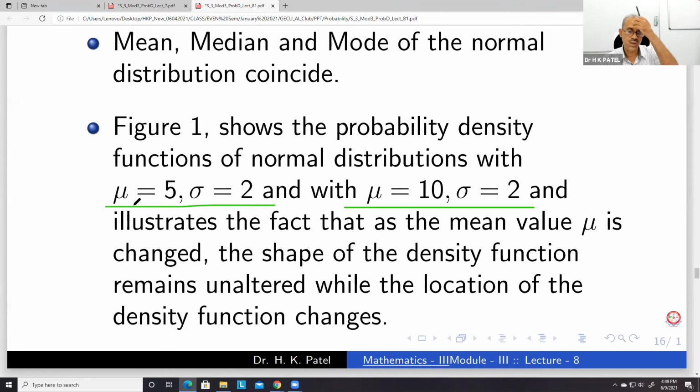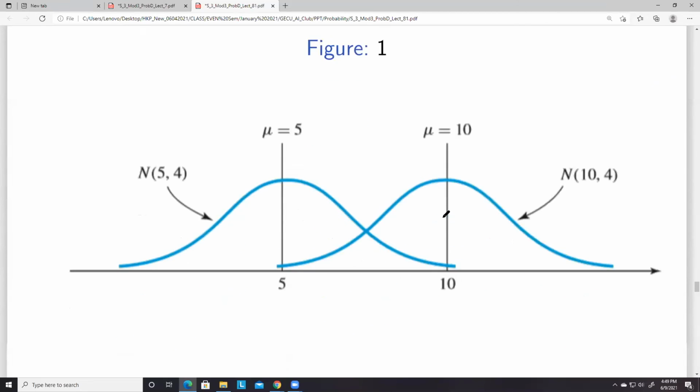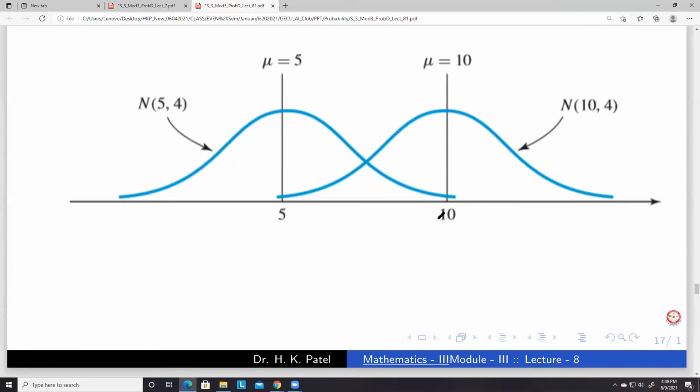One distribution has mean 5, sigma 2. The other distribution has mean 10 and sigma 2. So mean is 10 here and mean is 5 here. And variance is same for both.